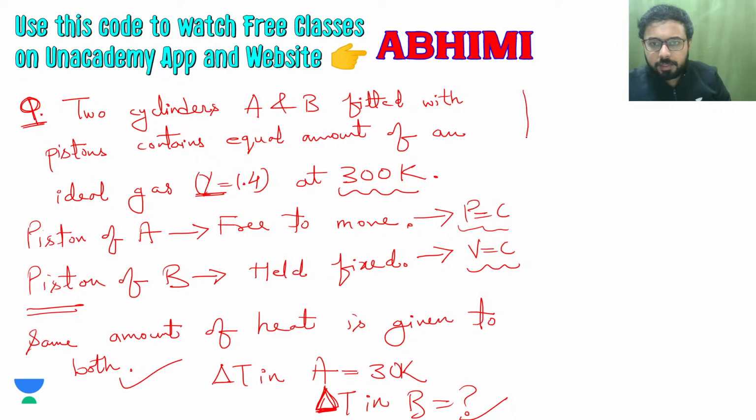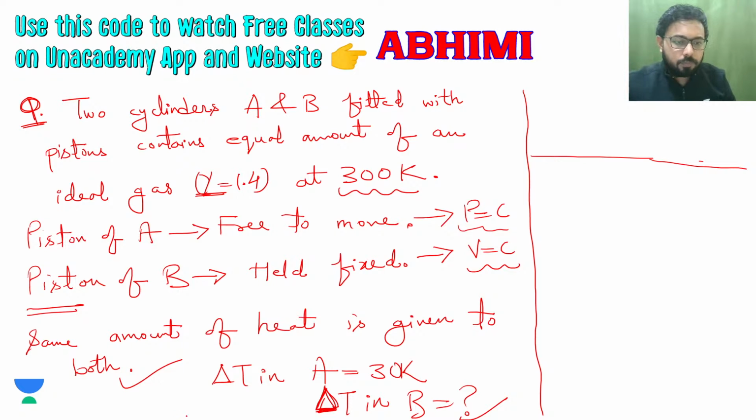So what we will do to find the answer here is, for the same amount of heat given, if the rise in temperature is 30 Kelvin for cylinder A, then what will be cylinder B's rise in temperature, and cylinder B is having constant volume and cylinder A is having constant pressure because it is free to move.